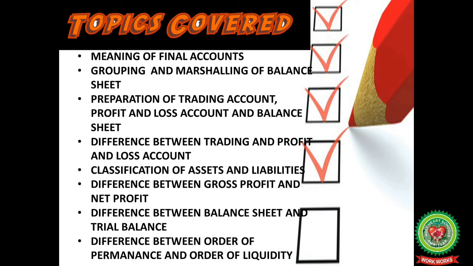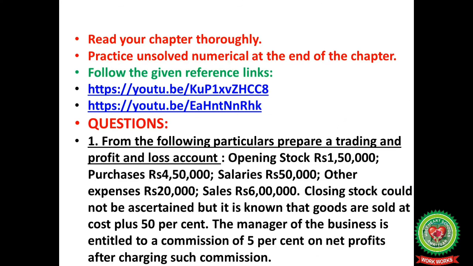So, in this presentation, we have covered the meaning of final accounts, grouping and marshalling of balance sheet, preparation of trading account, profit and loss account and balance sheet, difference between trading and profit and loss account, classification of assets and liabilities, difference between gross profit and net profit, difference between balance sheet and trial balance, and difference between order of permanence and order of liquidity. Read the chapter thoroughly, practice the unsolved numericals given at the end of the chapter, and follow the given reference links for more clarity of the topic.